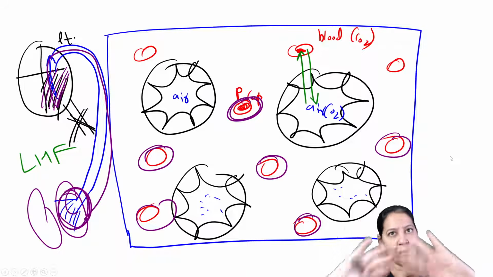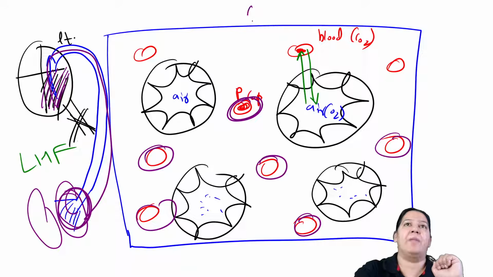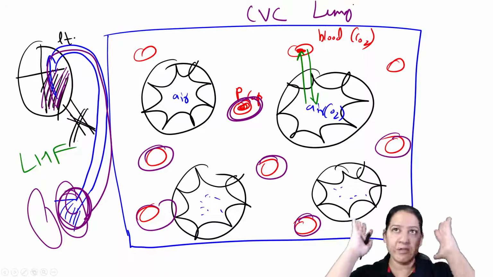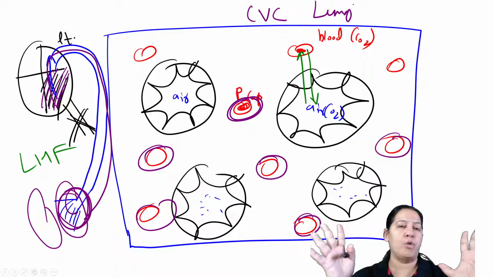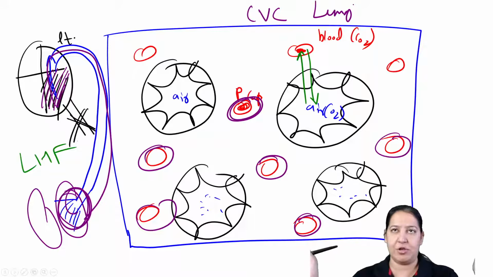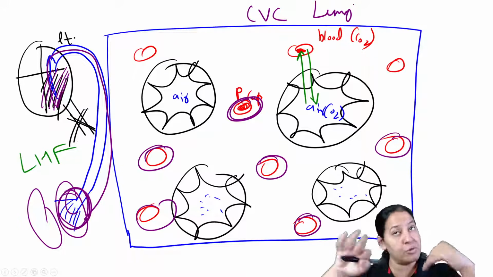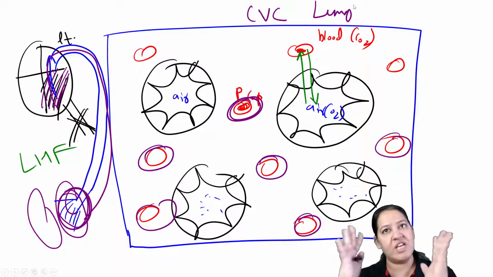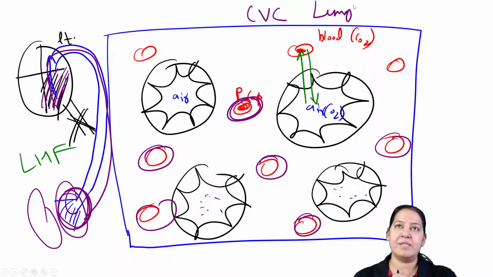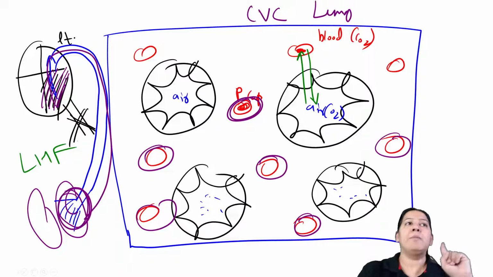So I will change this normal diagram into a CVC lung diagram. Currently, this is a normal diagram. Can you see the slide of the lung? It is absolutely normal. Currently, it is not having any pathology, right? Now, I will convert this slide into a CVC lung slide. I will do the changes one by one. Please appreciate my efforts. Have you got it?